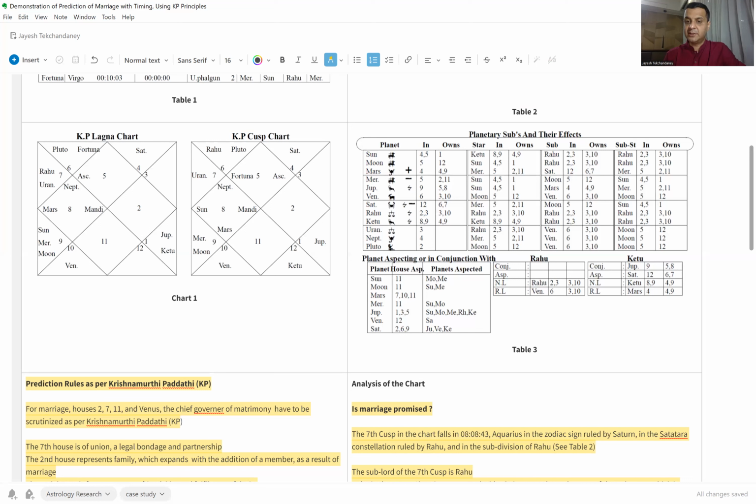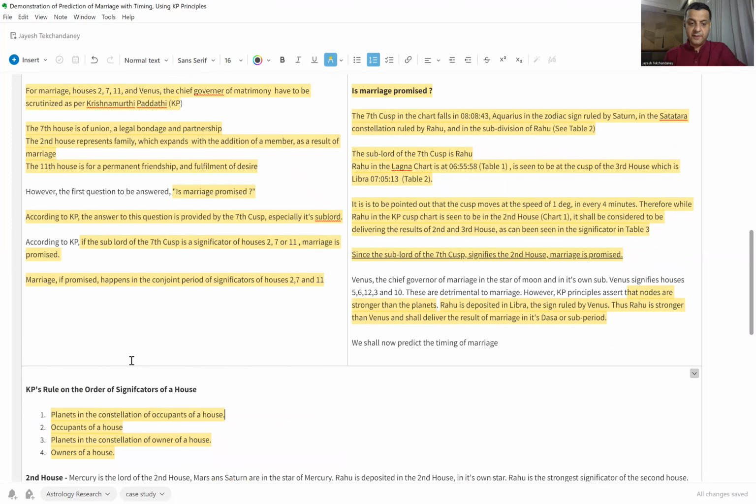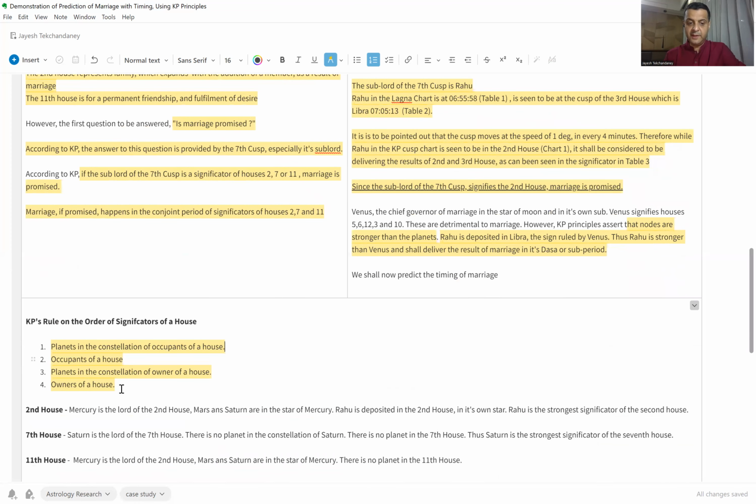So we have Mercury as the lord of the second house, and we now need to look at the planets in the constellation of Rahu and in the constellation of Mercury, as we just looked at. So the occupant of the house here happens to be Rahu, and the owner of the house is Mercury. Now Mercury is the lord of the second house, and Mars and Saturn are in the star of Mercury. I repeat, Mercury is the lord of the second house, Mars and Saturn are in the star of Mercury. How do we identify which are the planets which are in the star of Mercury? Let us come back to this chart here.